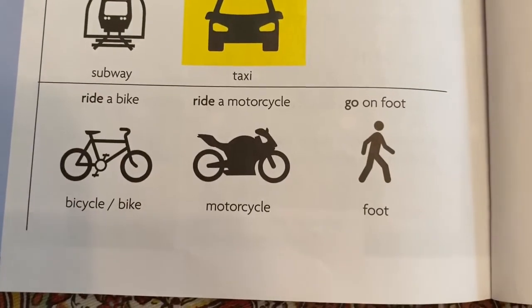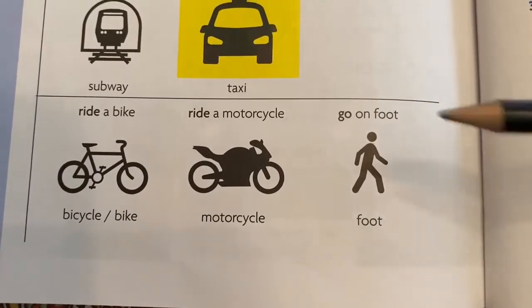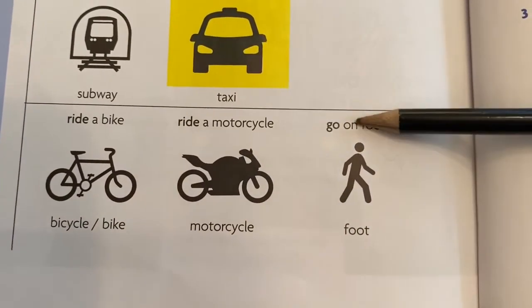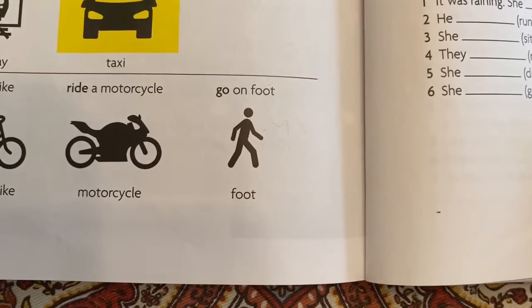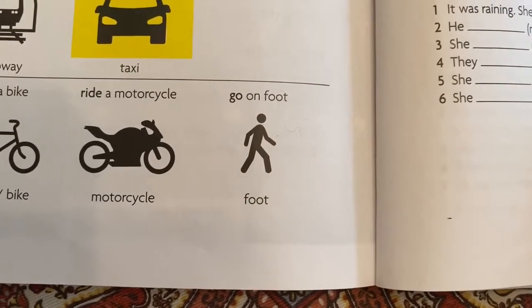You could ride a bike or bicycle, ride a motorcycle, or go on foot. Notice how you wouldn't say go by foot, you would say go on foot. Let's go on foot means let's walk over there.